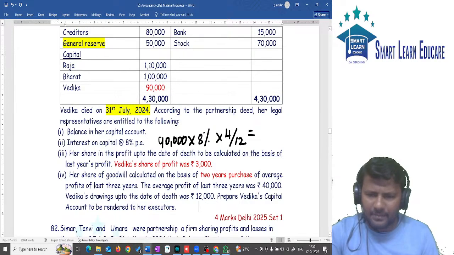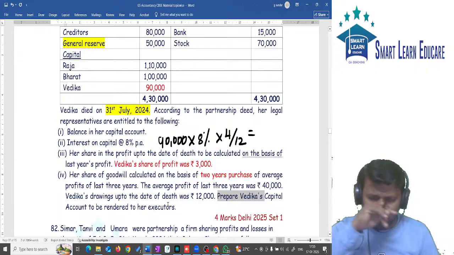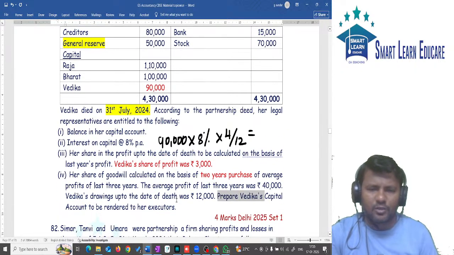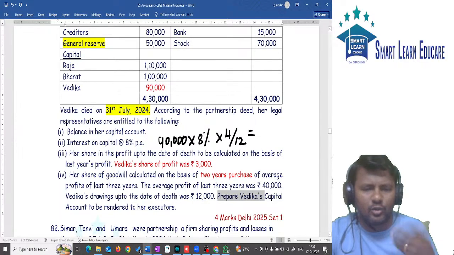The question's requirement: prepare V's capital account to be rendered to the executor. So first you should prepare the capital account, and whatever balance you are getting in this capital account should be transferred to the executor account.